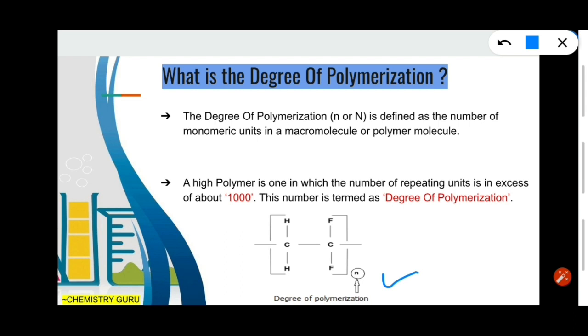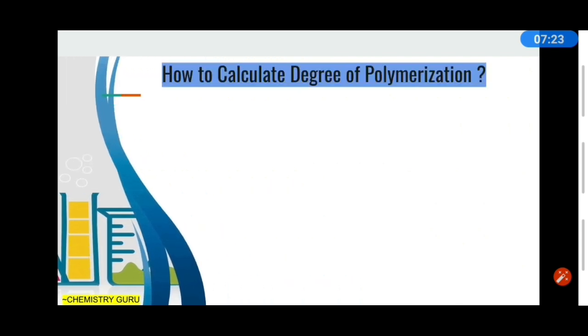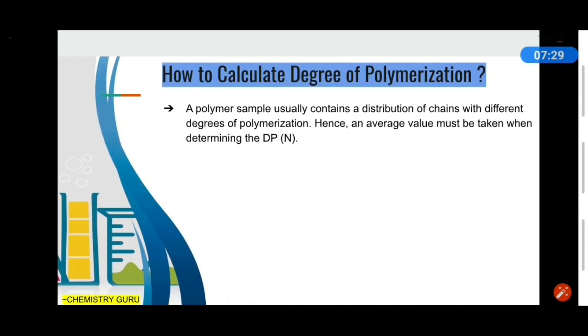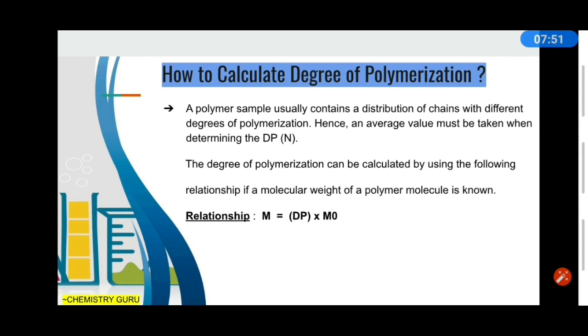Now let's find out how we are going to calculate the degree of polymerization. A polymer sample contains a distribution of chains with different degrees of polymerization. That is the actual reason why we always take the average value for determining the degree of polymerization. So how are we going to do that?